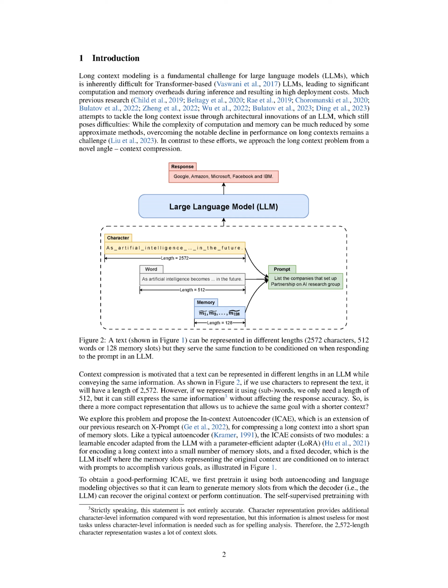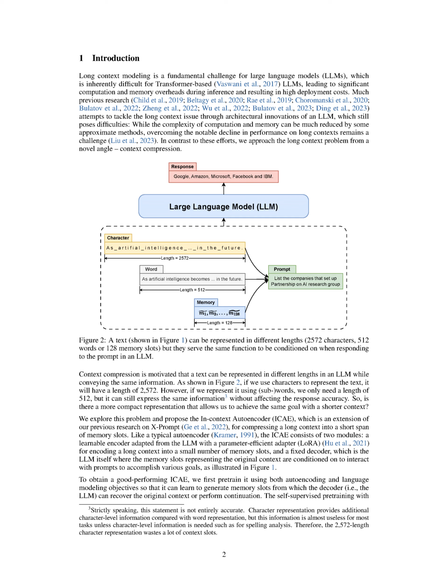To ensure that the ICAE performs well, we first pre-train it using both autoencoding and language modeling objectives so that it can learn to generate memory slots from which the decoder, i.e., the LLM, can recover the original context or perform continuation. The self-supervised pre-training with massive text data enables the ICAE to be well generalized, allowing the resulting memory slots to represent the original context more accurately and comprehensively.